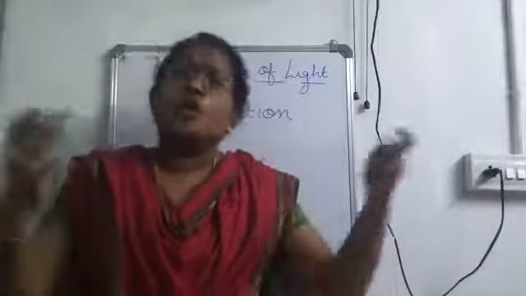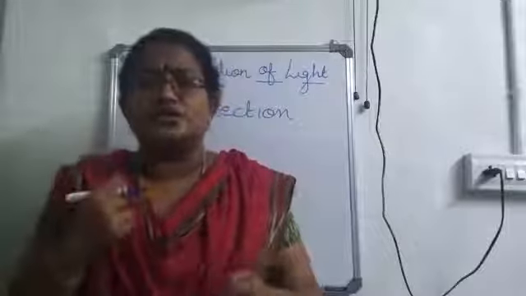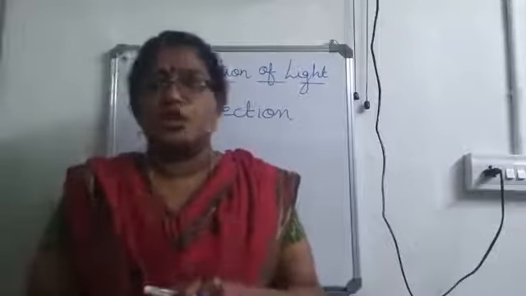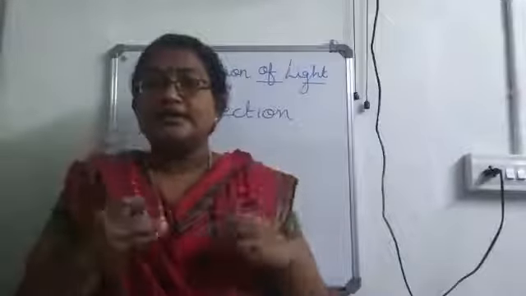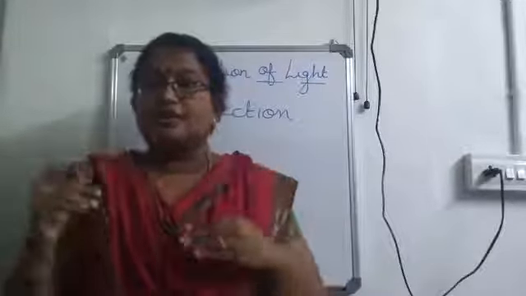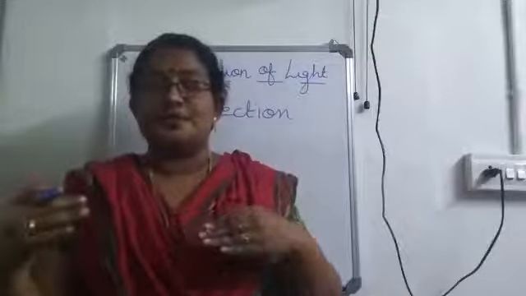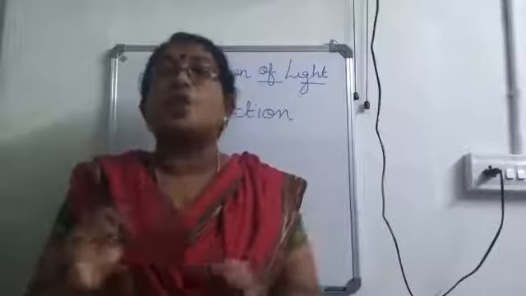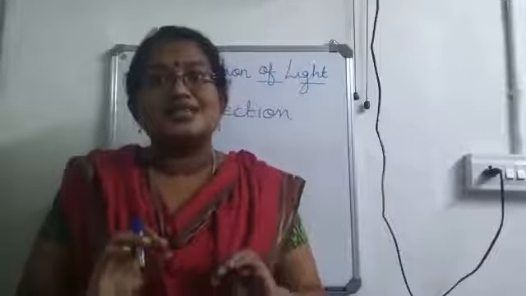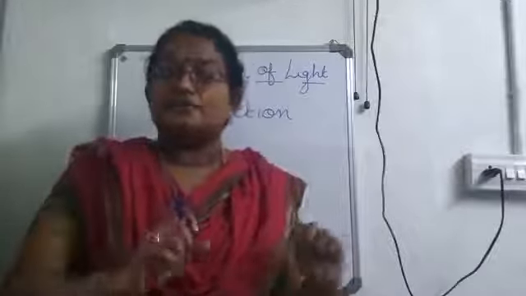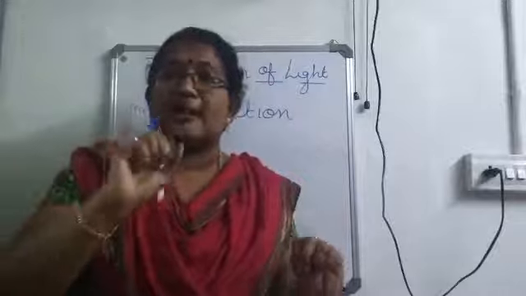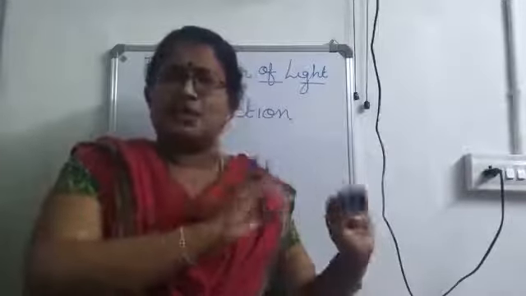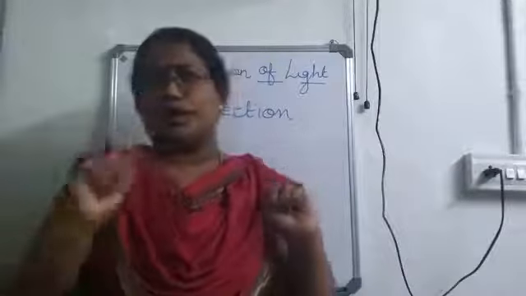Now, will all the surfaces reflect light to the same extent? No. Light reflected by different surfaces will be to different extents. If you are considering a well-polished surface, such as a mirror, it will reflect or bounce back the maximum, or more amount, of light falling on it.